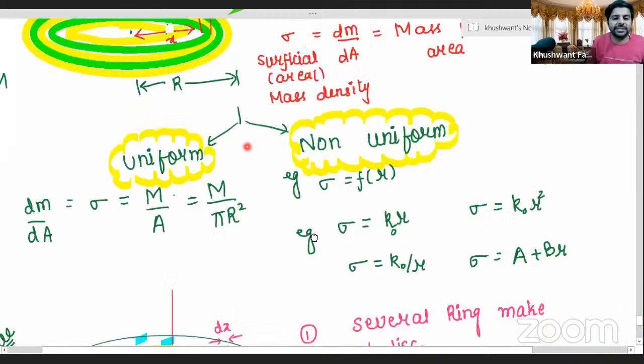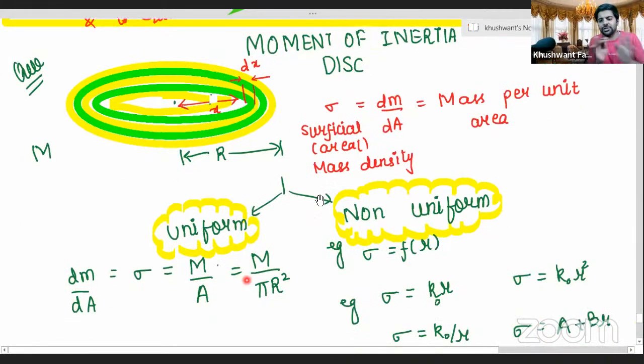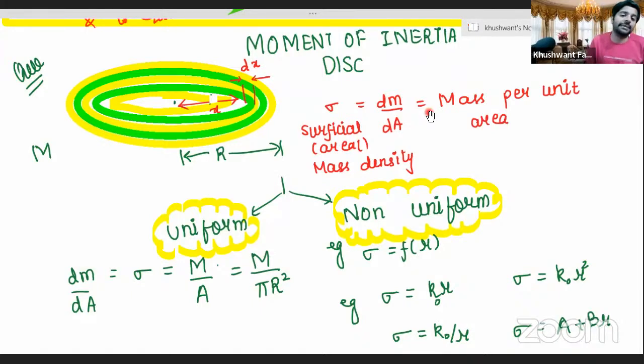First, put this part into your copies. I'll wait for all of you. Take a screenshot. You need not write everything right now. You can write it later at your home. With this you will be able to do the practice also. Okay? So we are calculating moment of inertia of a disk. Once you are done taking a screenshot, it's okay if you're not writing it right now. It's fine. So put it down into your copies, and once you are done, let me know by raising your hands.